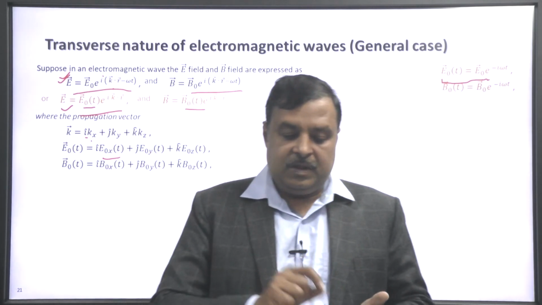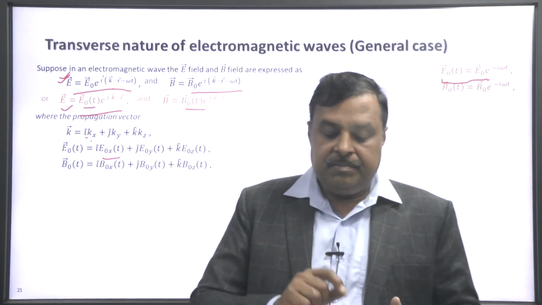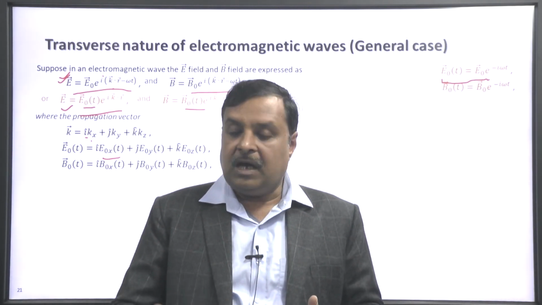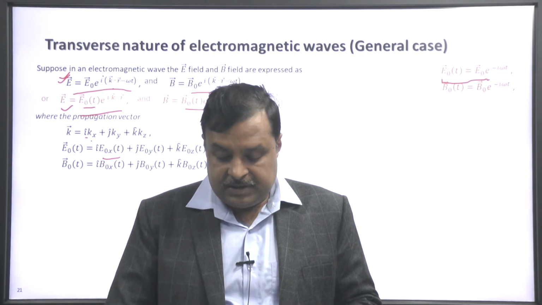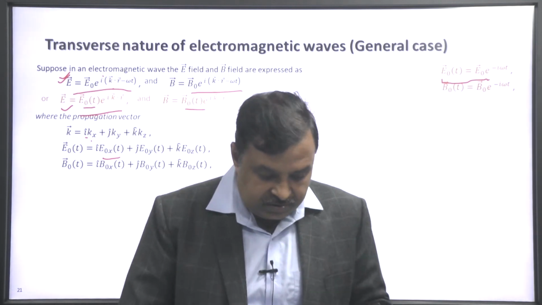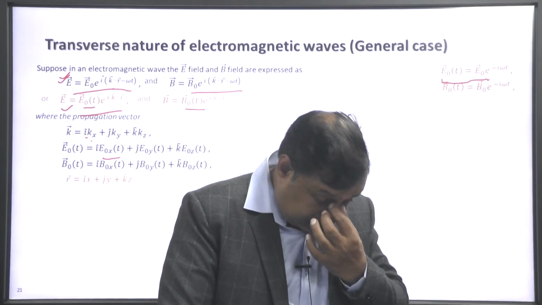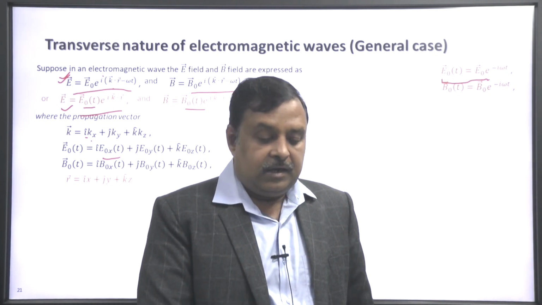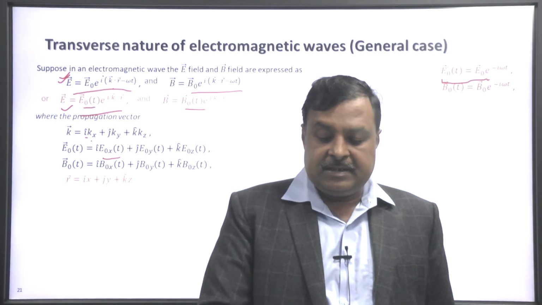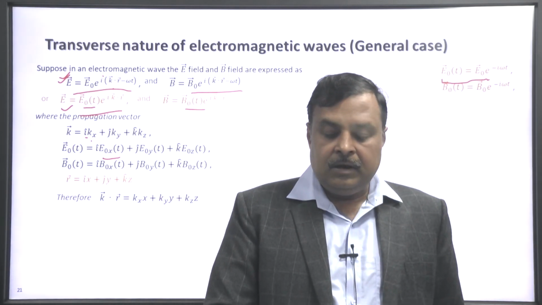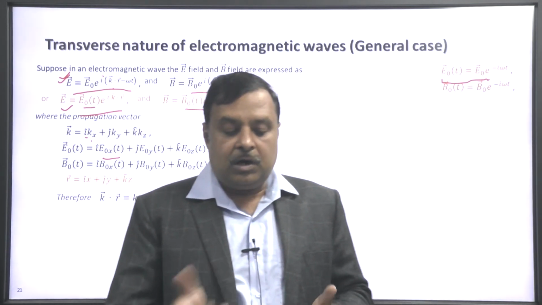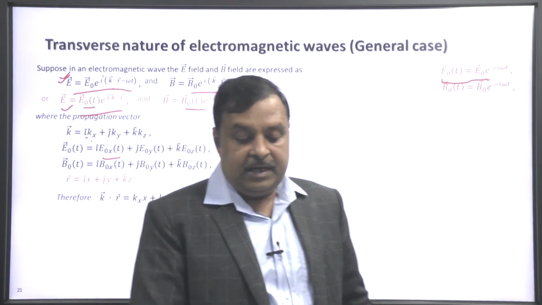Similarly, the equation for the magnetic field B0(t) is i B0x(t) plus j B0y(t) plus k B0z(t), and vector r is i x plus j y plus k z. Therefore, k dot r will be kx x plus ky y plus kz z.